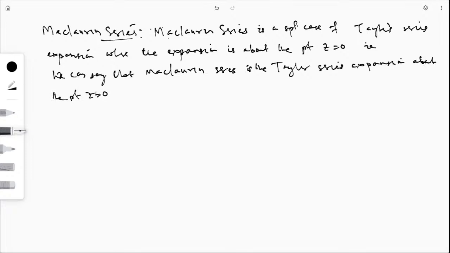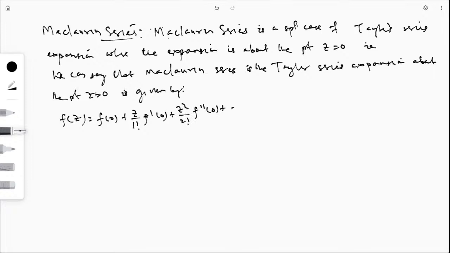z is equal to 0, given by f of z is equal to f of 0 plus z by 1 factorial f dash 0 plus z square by 2 factorial f double dash at 0 plus dot dot dot like that to z to the power n by n factorial f nth derivative at 0 plus dot dot dot. Okay, so this is the Maclaurin series expansion.